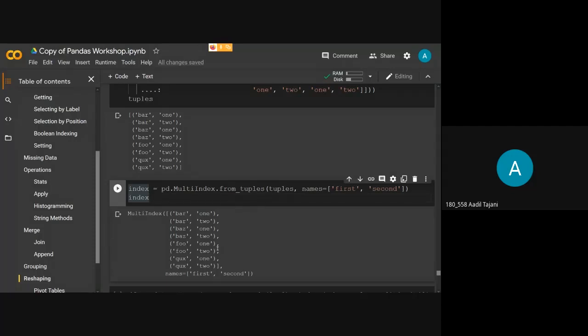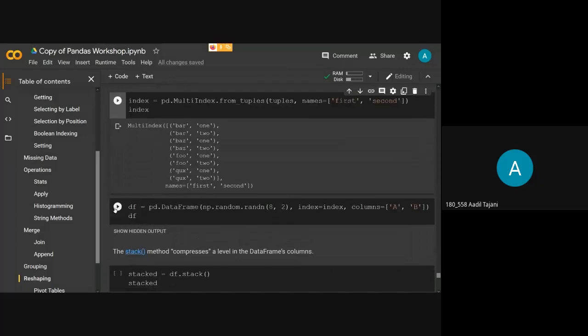But when you give multiple indexes and you want to see what this particular column of the index is representing, I'm just giving the names as first and second. So here, as you can see, I have created a multi-index object. It has created multiple indexes of bar one, bar two, and such.